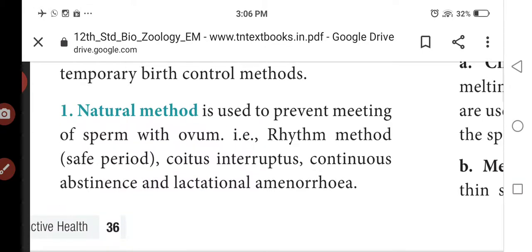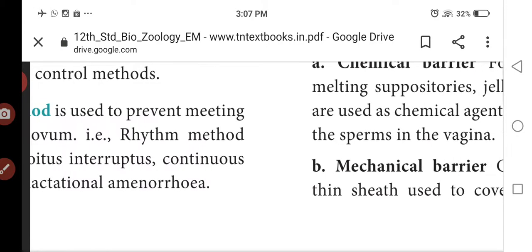The natural methods are the rhythm method, which is the safe period of time, coitus interruptus, continuous abstinence, which relates to the menstruation cycle, and lactational amenorrhea. These all work by preventing the meeting of sperm with ovum.